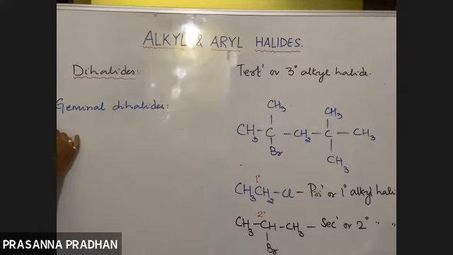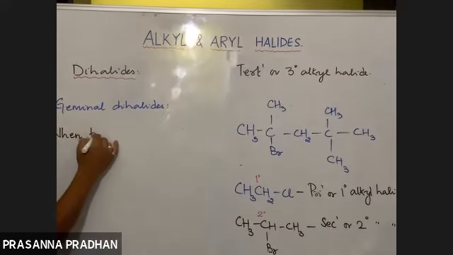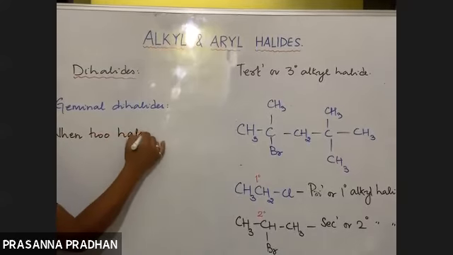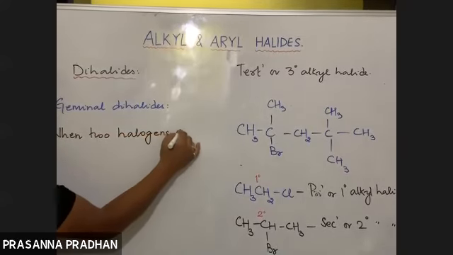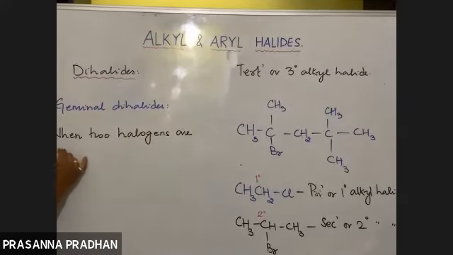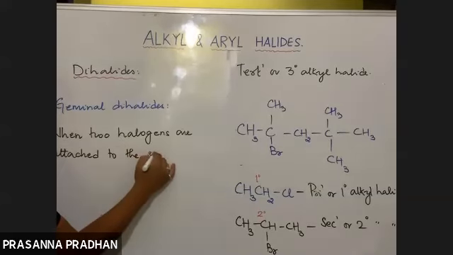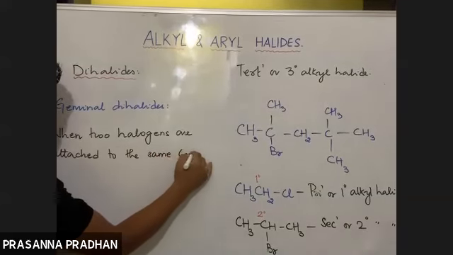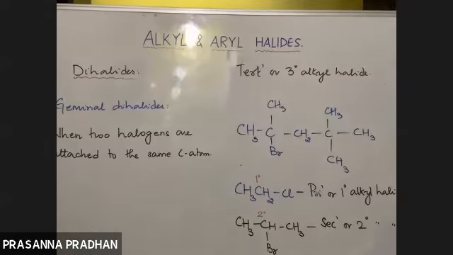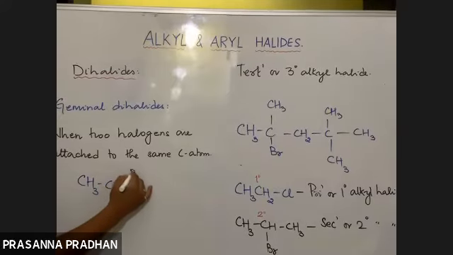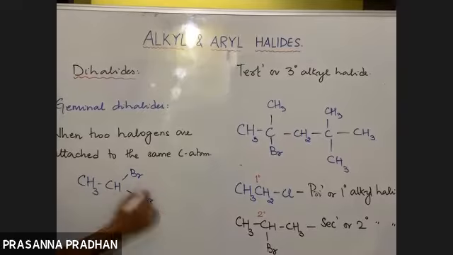When two halogens are attached to the same carbon atom, then this class of compounds is known as geminal dihalides. As for example, say I have CH3, CH, with two halogens attached to the same carbon like this.